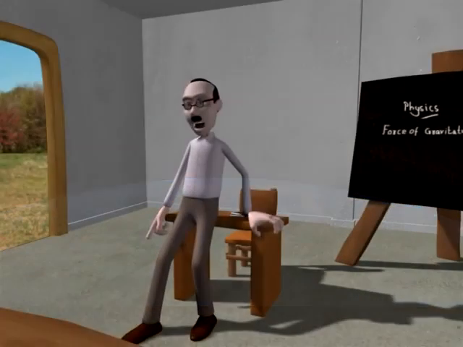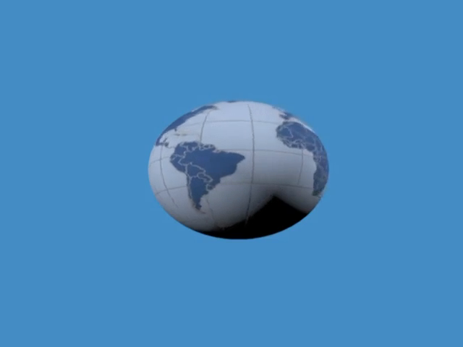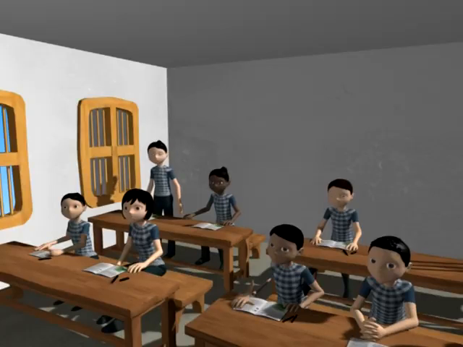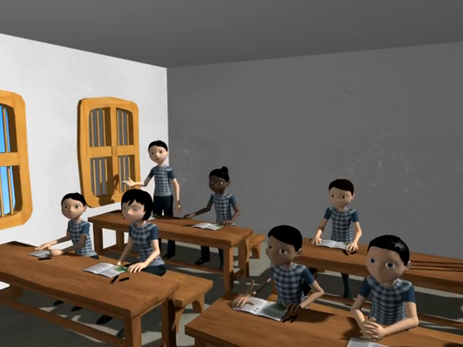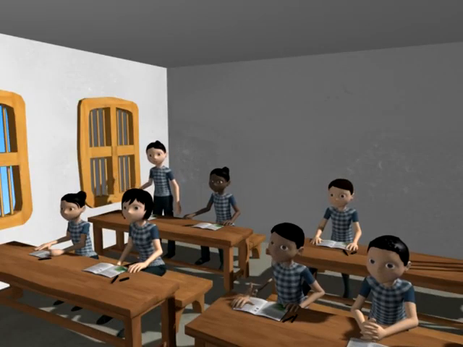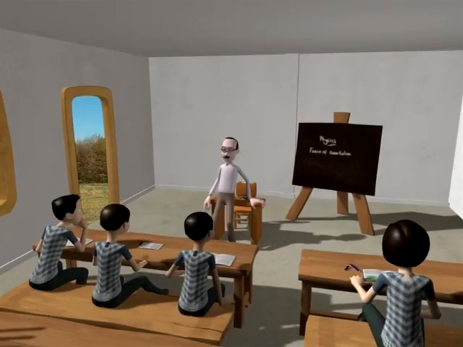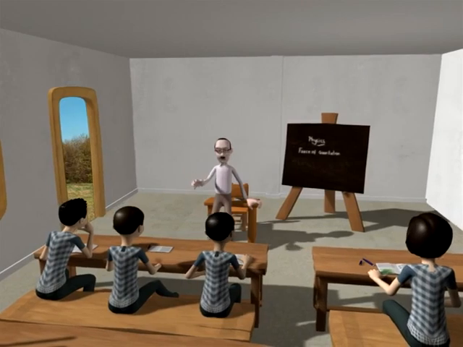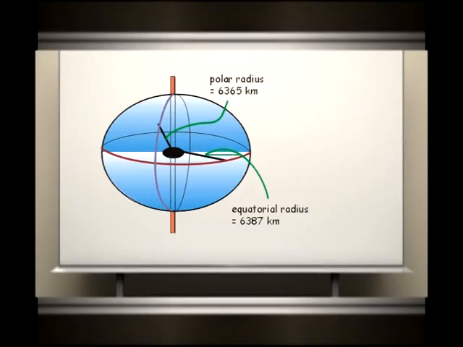What do you know about the shape of the earth? It is not a perfect sphere. That is, the distance from the center of the earth to the poles and that to the equatorial region are not equal, isn't it? Very good. That is, the gravitational force on the body is maximum at the polar region and it is minimum at the equator.